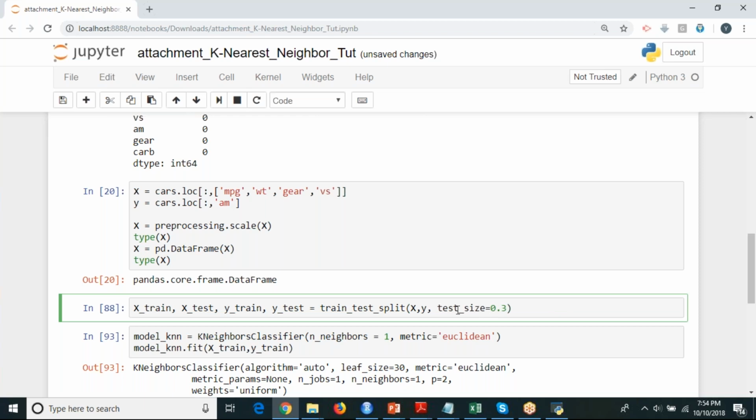Now tell me, if I run this line of code, what will be the dimension of X_train? Very simple question. Others also please try, ping me your answers on private chat. I'm going to tell you once again: I'm going to split my data set into X_train, X_test, Y_train, Y_test on the basis of the X and Y data frames, and the test size is 0.3, which is nothing but 30%. Now I want you all to tell what is the dimension of X_train.